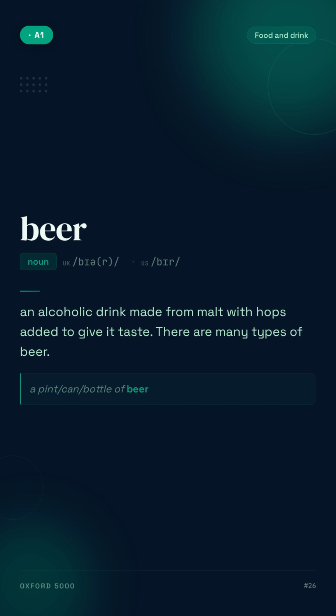Beer. An alcoholic drink made from malt with hops added to give it taste. There are many types of beer. For example, a pint/can/bottle of beer.